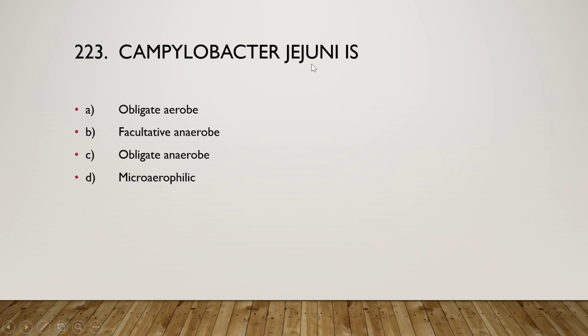That is, Campylobacter jejuni is obligate aerobe, facultative anaerobe, obligate anaerobe, or microaerophilic. And the right answer is option D, microaerophilic. So Campylobacter jejuni, which is present in our stomach or intestine, is microaerophilic in nature. Okay, so move on to the next question.